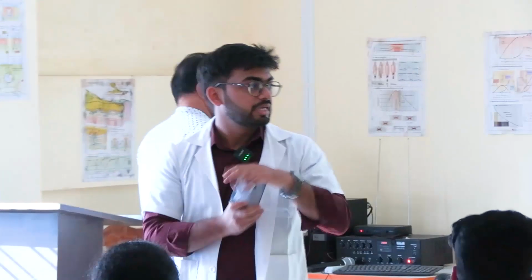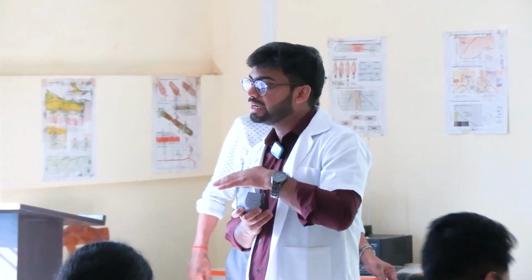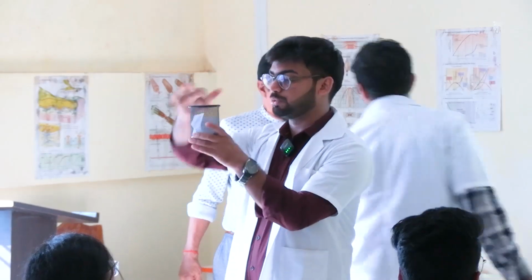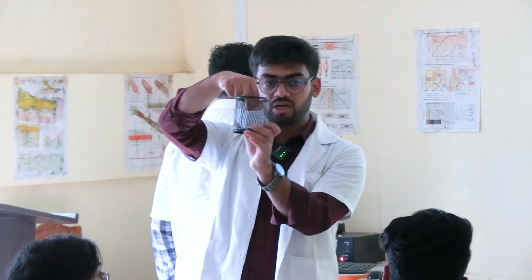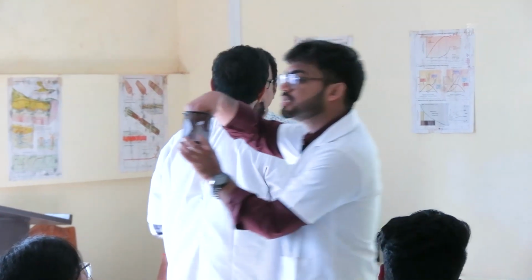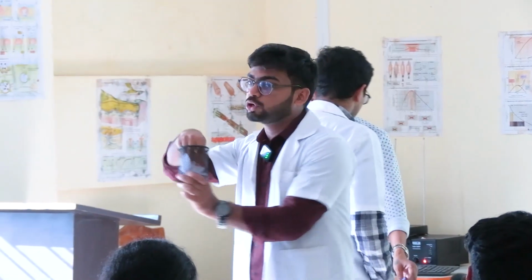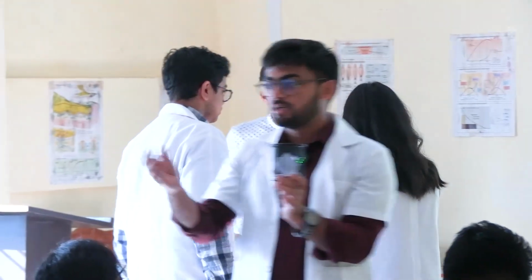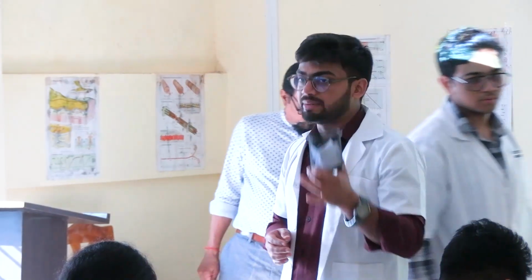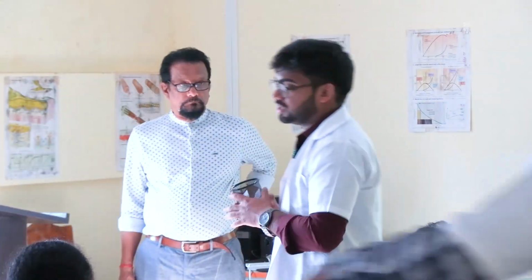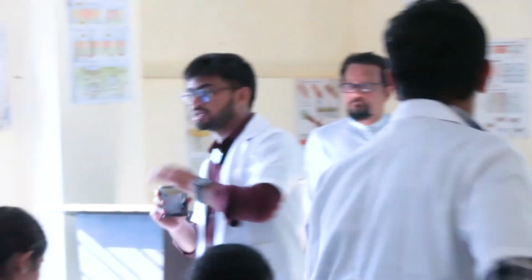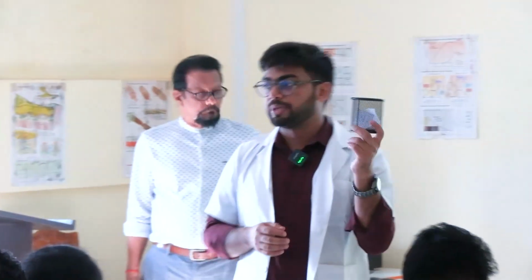Mean corpuscular hemoglobin. It is actually the weight of hemoglobin present in a single RBC. Suppose these are hemoglobin. This is white, na? Suppose these are red. This is giving red pigments. The weight of this hemoglobin is MCH. So weight should always be in gram, picogram. You are seeing in your book it's written picogram. Always the MCH would be in picogram and the MCV volume would be in femtoliter.